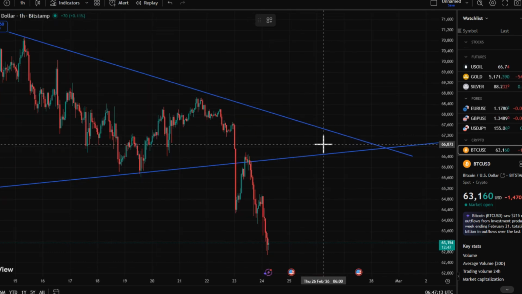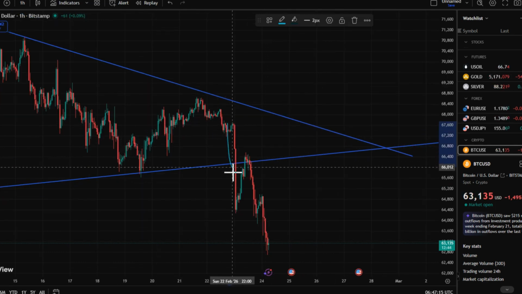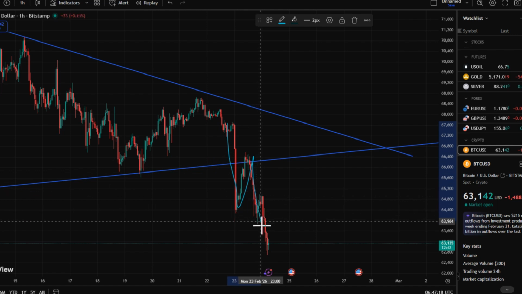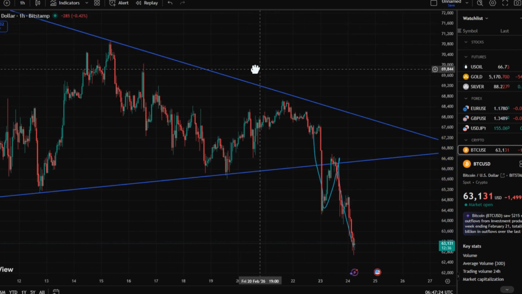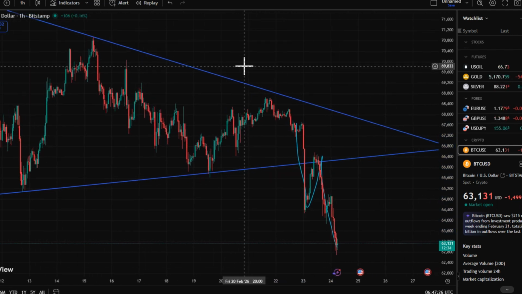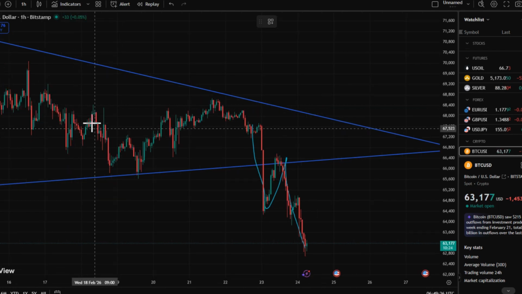After the breakdown, a typical continuation structure appeared. Breakdown, weak rebound, and then another sell-off. And this rebound did not even reclaim the triangle's lower boundary after the breakdown. This shows that selling pressure above is active, while buyers below are passive. The main theme of the market is still a continuation of the bearish trend.